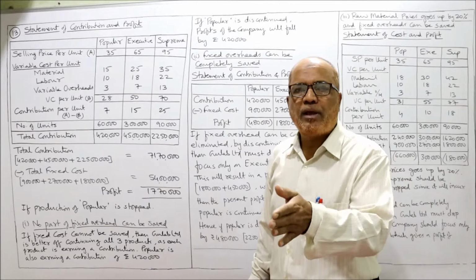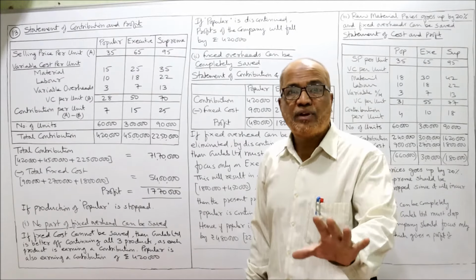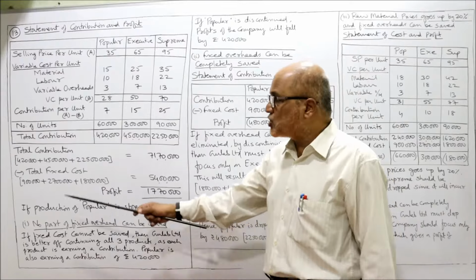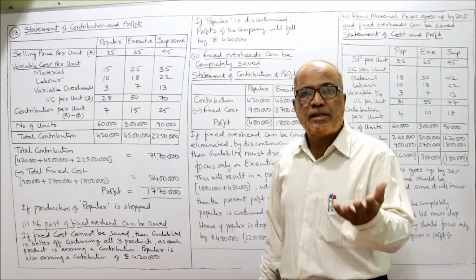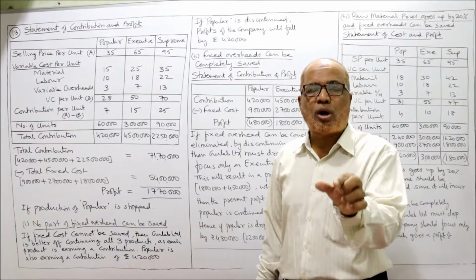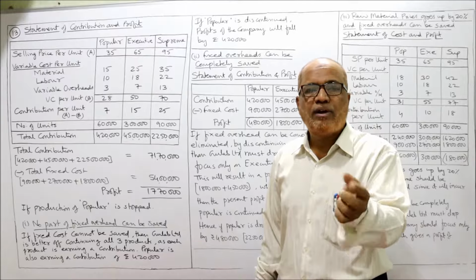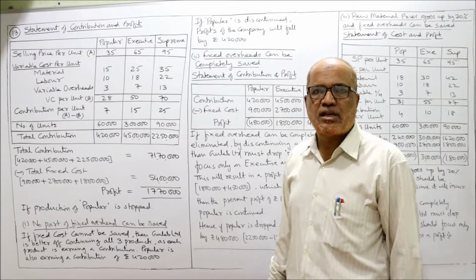If we stop Popular, our contribution will get stopped. We will not get the contribution. But fixed cost will be there. How much is the fixed cost for Popular? 9 lakh rupees. 9 lakh rupees compulsory, it is unavoidable. Even if we stop Popular product, we have to incur 9 lakh rupees.